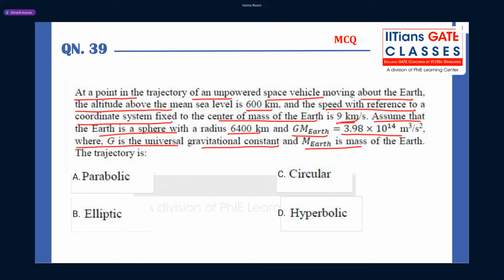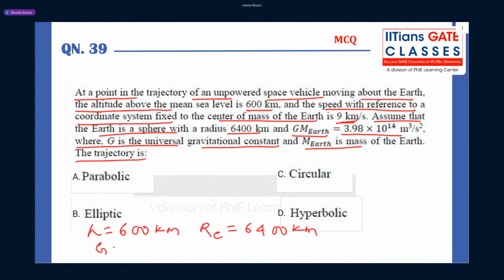The trajectory is, guys, so in this case, what all information have they given? They have given altitude h above mean sea level, 600 kilometer. They have given Earth radius Re, 6400 kilometer.